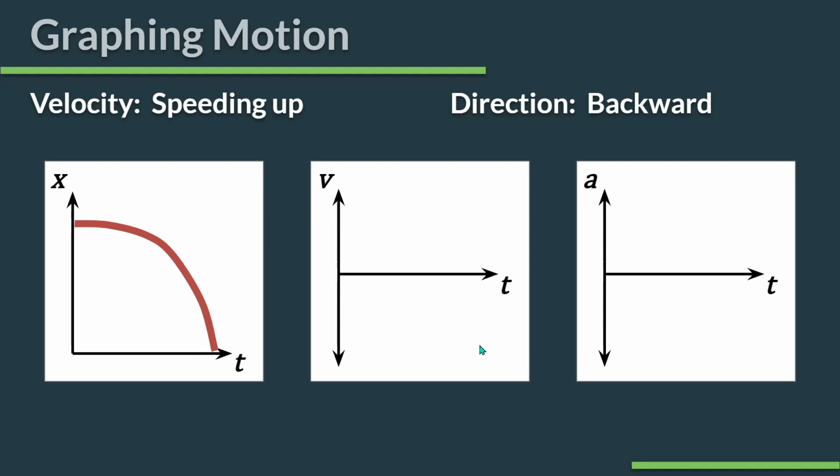On my velocity time graph, backward means I am down here. And again, speeding up means it needs to move away from 0, so we're going to slope it away from 0. Again, if it starts at rest, it starts here. Otherwise, it starts somewhere else, but it still has that shape to it.